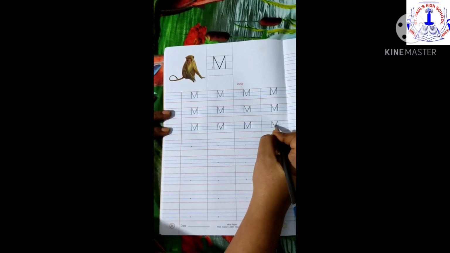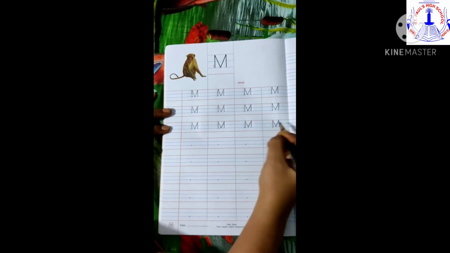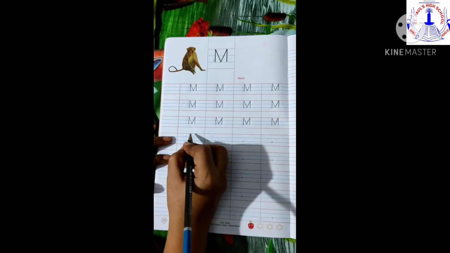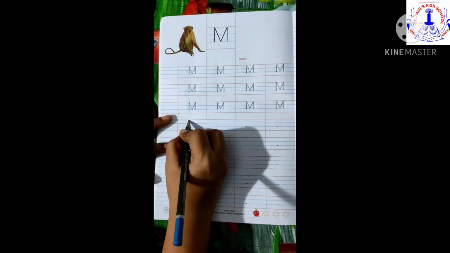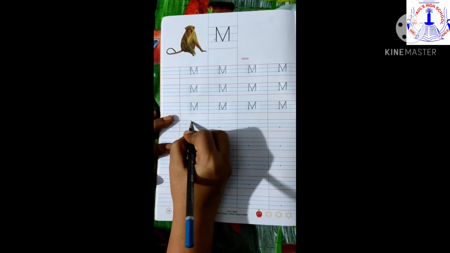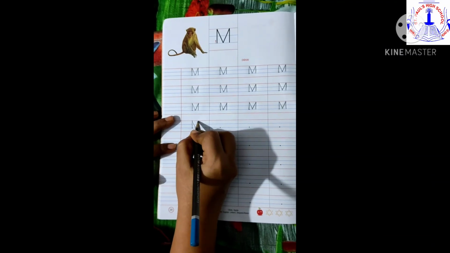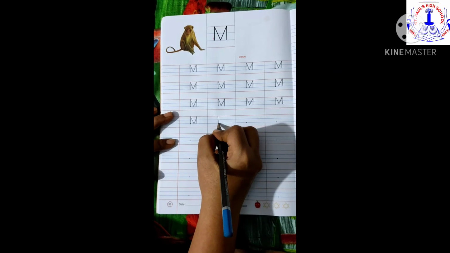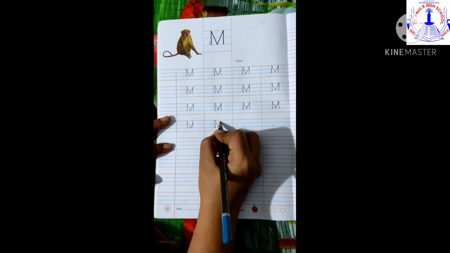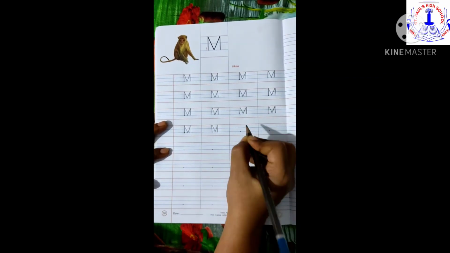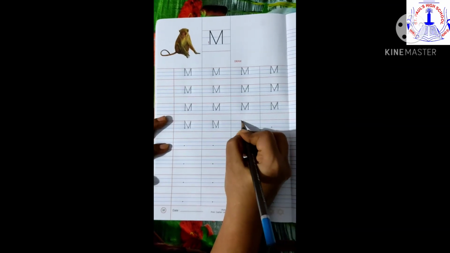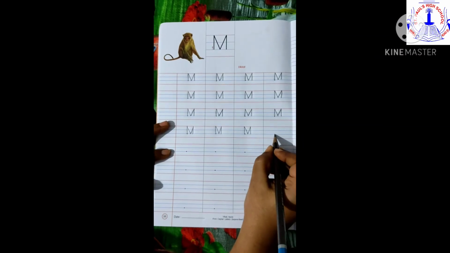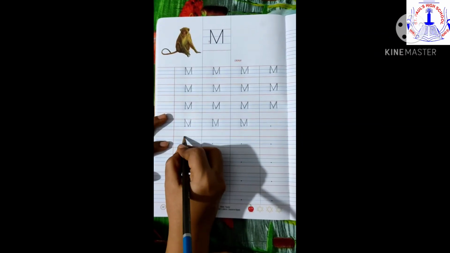So this is how you write letter M. So now we finished tracing. So now we are going to write M. So keep your pencil on the red line. Go down to this dot here. Then put like this slanting line, another slanting line, and then straight line. This is your letter M. Uppercase M. Leave this, don't write here.